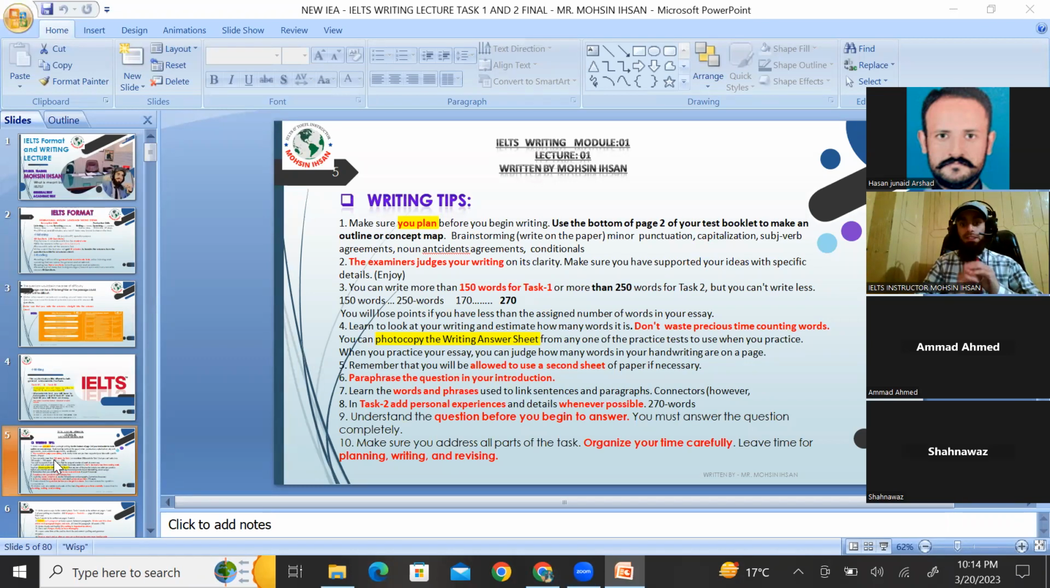Now, another thing in writing, the output is going to be observed: the conveying style, the communication style, the starting of a sentence, the closing of a paragraph, the connection of sentences with each other, the punctuation. Among these things, the first criterion that is going to be observed in writing is your grammar level. And within grammar, I have mentioned a few topics: punctuation, capitalization, subject verb agreement, noun antecedent agreement, and conditionals.